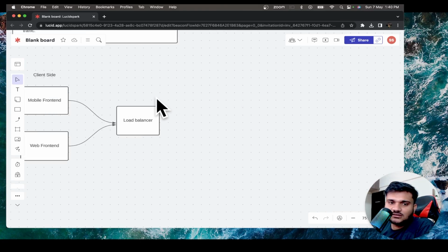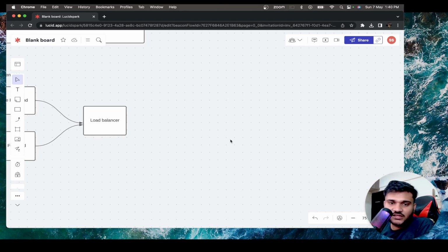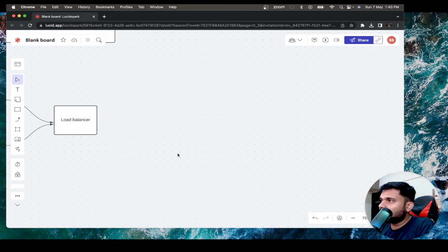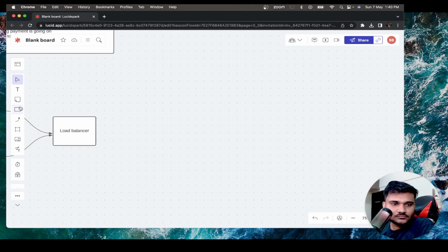This load balancer is responsible for redirecting our request to the internal server based on which server is healthy, which request is coming up, and so on and so forth. In fact, this load balancer also doesn't directly communicate with the backend services. There is going to be a layer in between the load balancer and the services, but I would first like to talk about the services, okay?